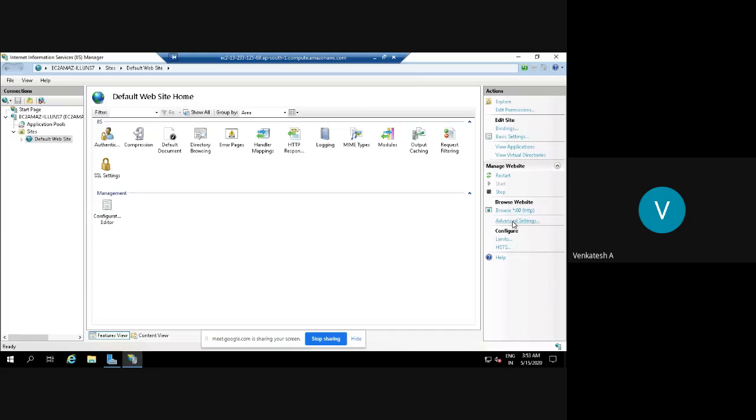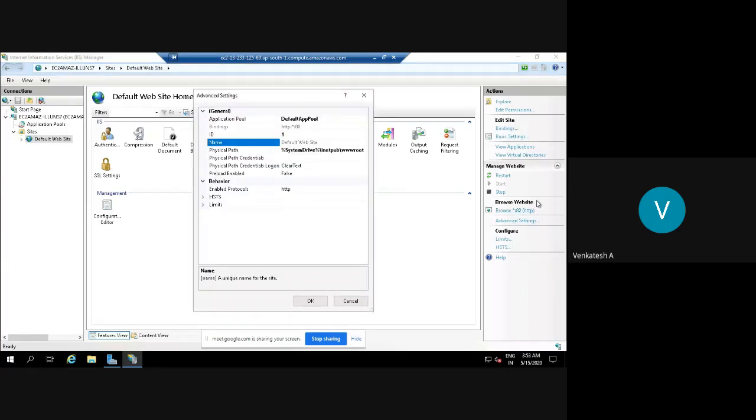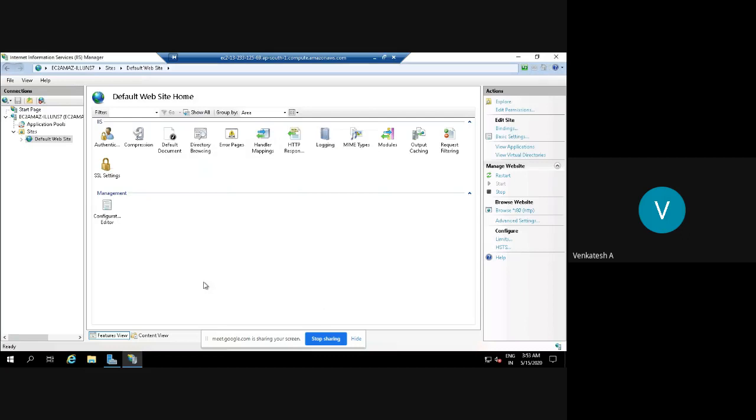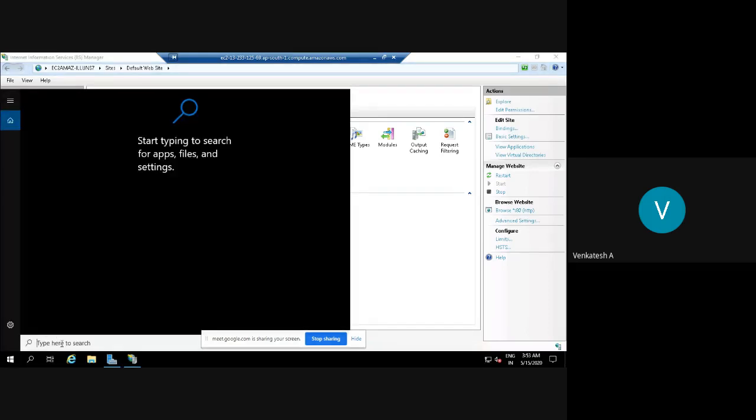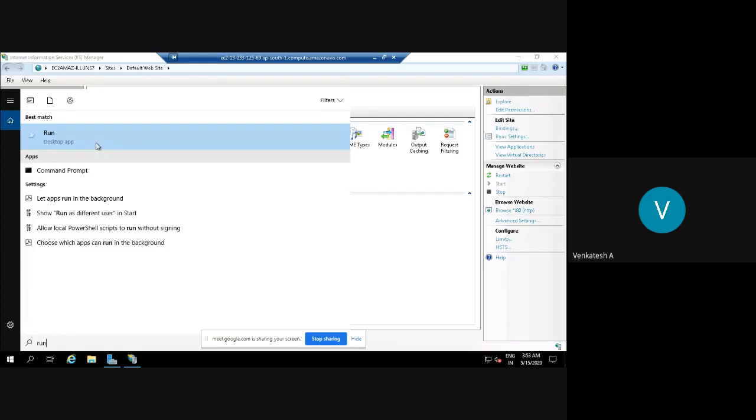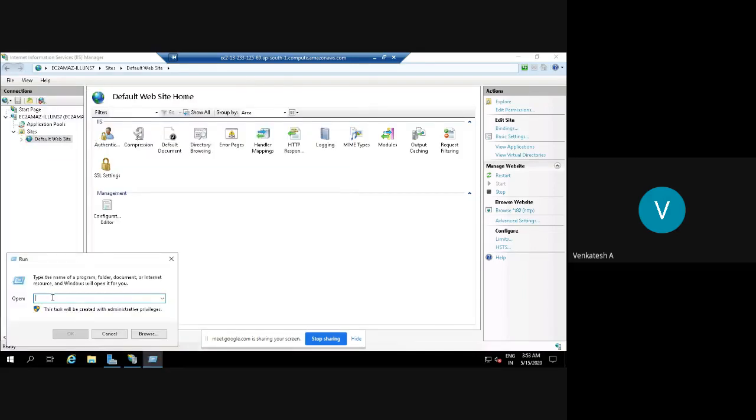Click on advanced settings. Just below the browse website, there is something called advanced settings. Go there. Select the physical path, copy this, Control C. Close. Now go to run option, select desktop application, run. Under run, paste that path and click OK.